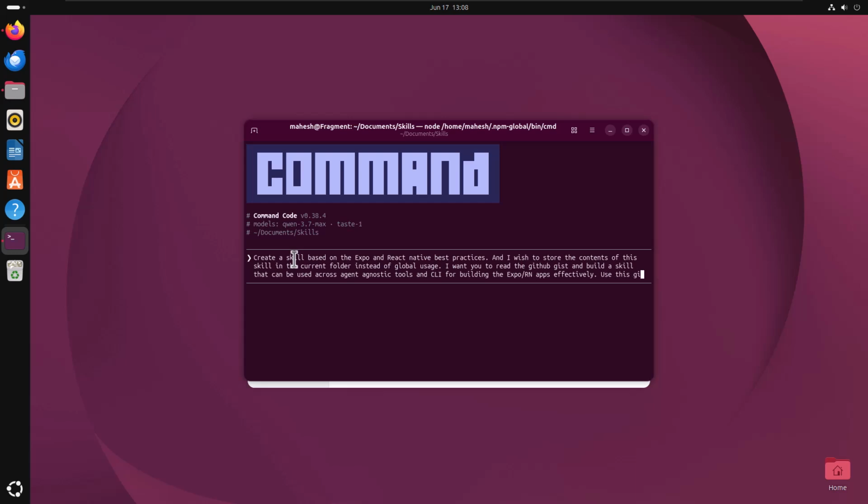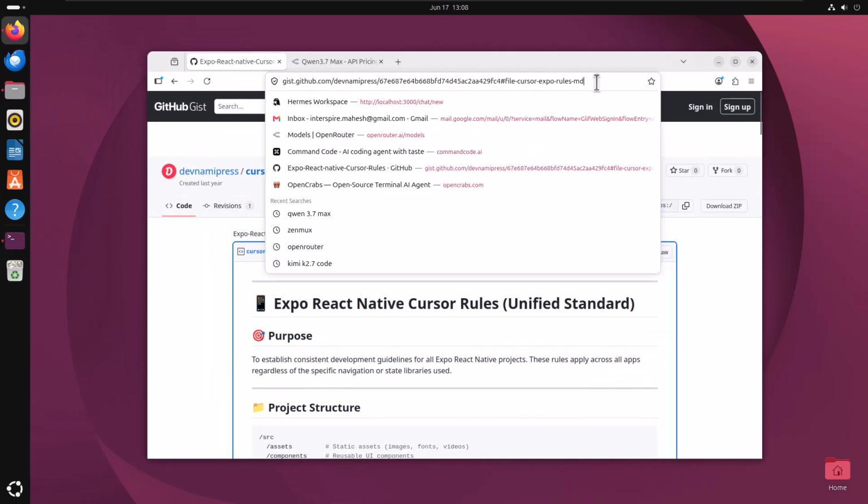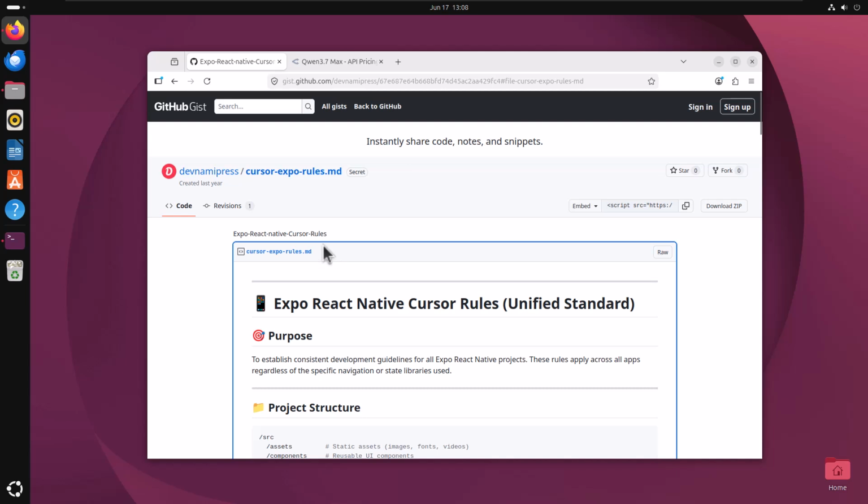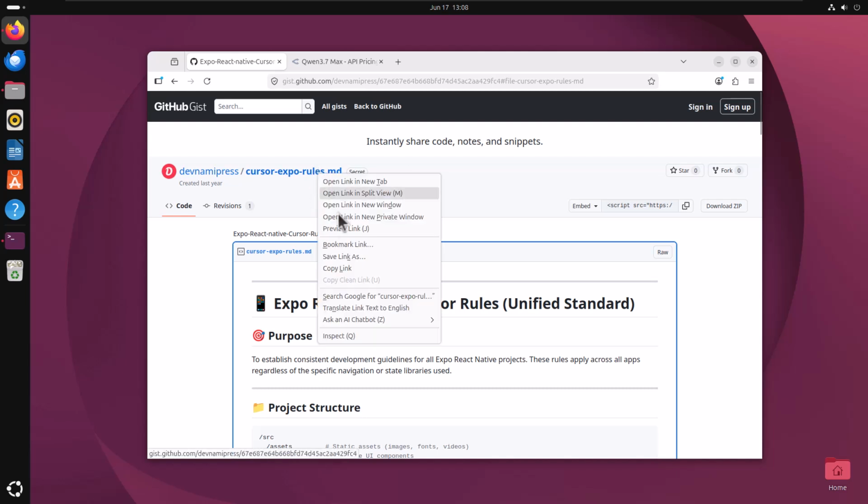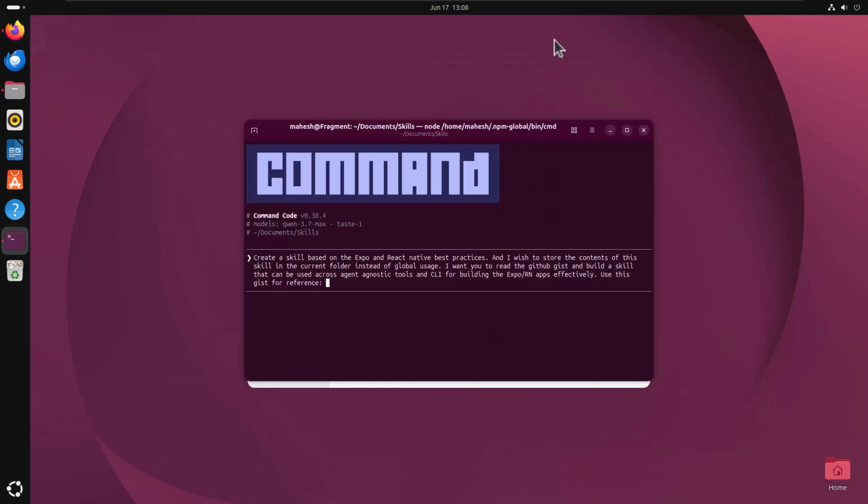Use this gist for reference. So we are giving it what it needs for building the skill. So this is the document. You can also copy like this, copy link and paste it here, right, and hit enter.